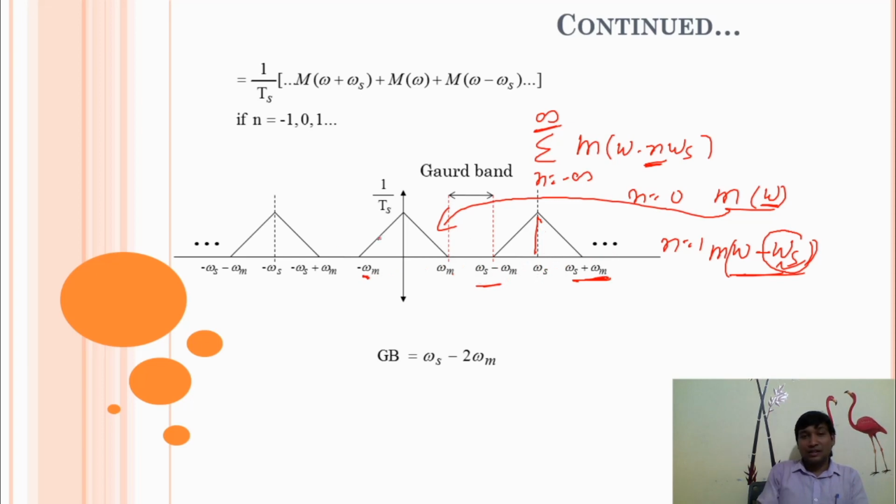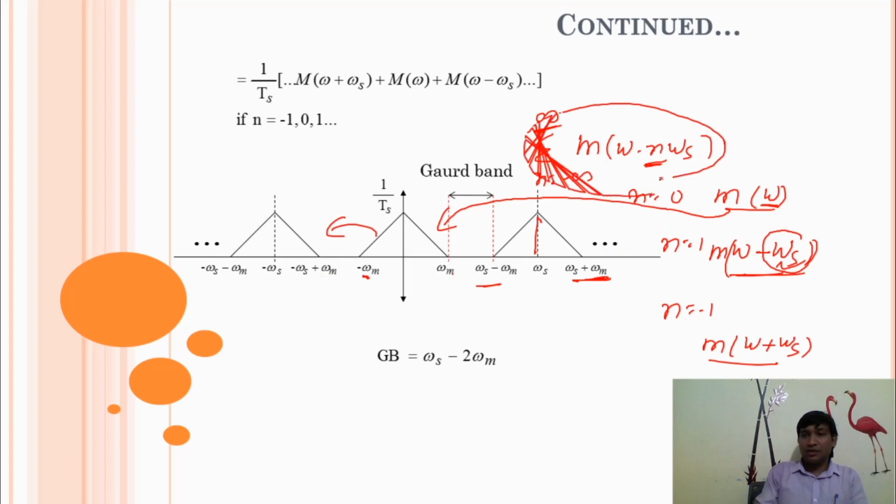Here we get ωs minus ωm, and the center frequency is ωs. And on the left-hand side, when we use n equal to minus 1, this message signal is M(ω + ωs). It means the whole waveform will shift to the left-hand side. So this particular identity is very important for problem solving.